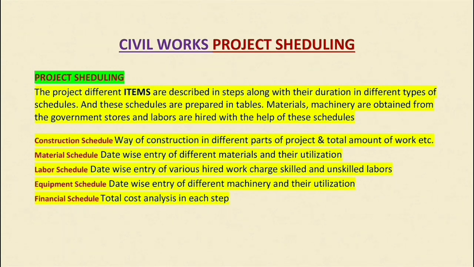And where should the labor come from, and the equipment, and financial schedule. These are the schedules for various sources of construction civil works. And these schedules are prepared in tables. Material and machinery are obtained from the government stores, and laborers are hired with the help of these schedules.